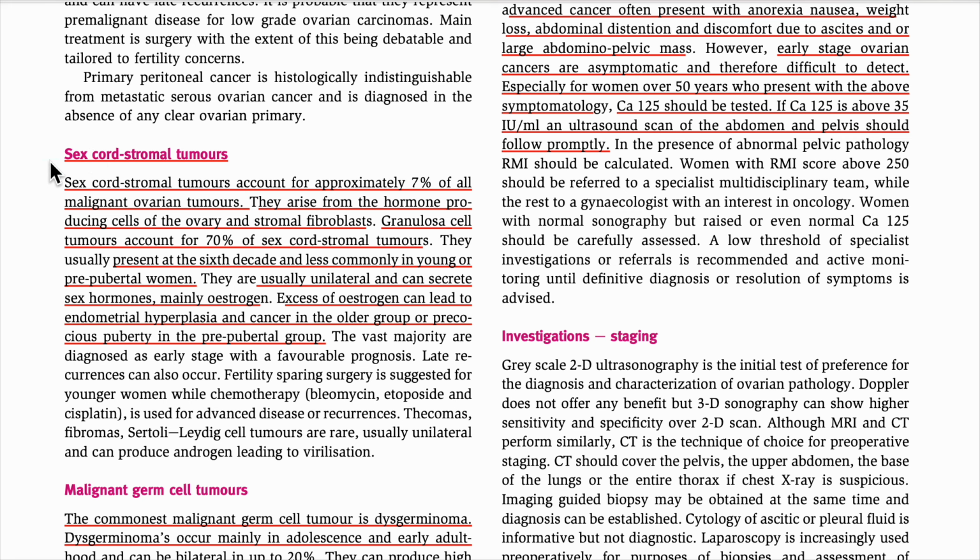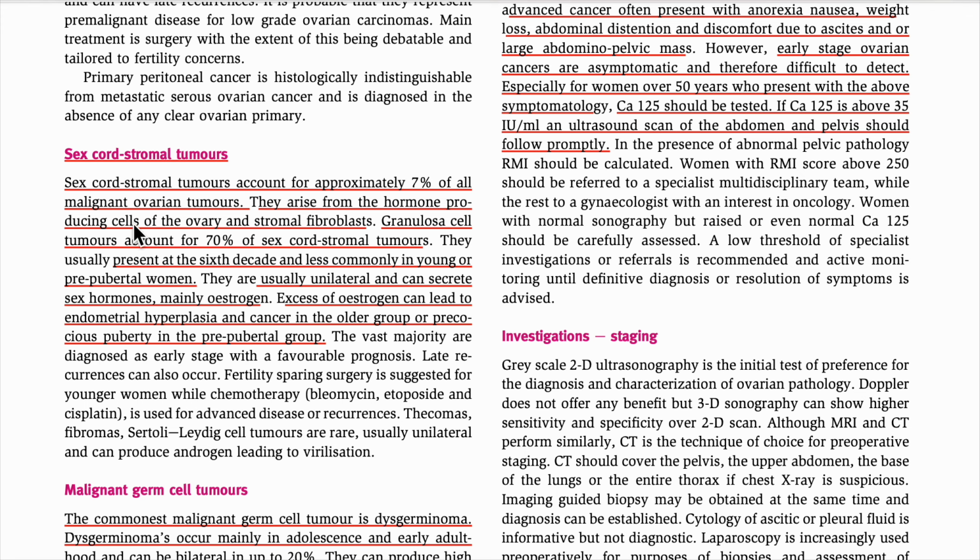Here we have to understand the sex cord stromal tumor. Sex cord tumors are 7% of all the malignant ovarian tumors. Means out of 100% malignant ovarian tumors, 7% are sex cord tumors. And what does this mean? Sex cord means they are hormone producing. Please remember that one. Sex cord means hormone producing tumors.